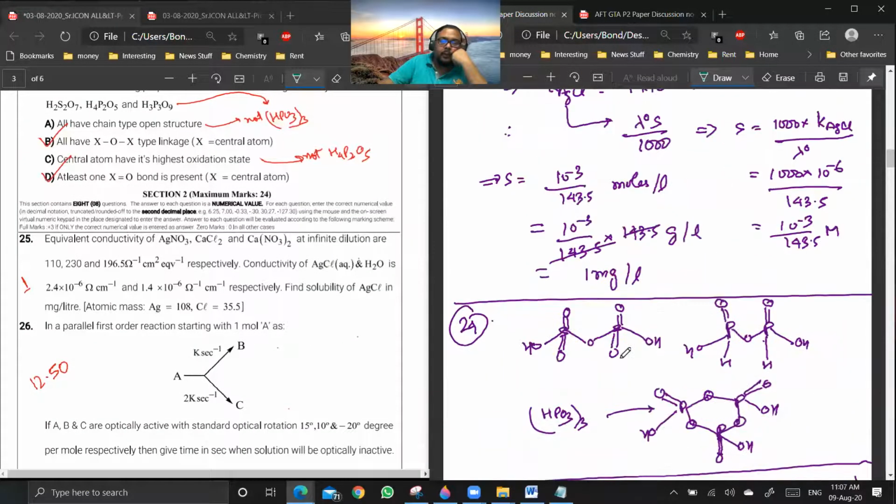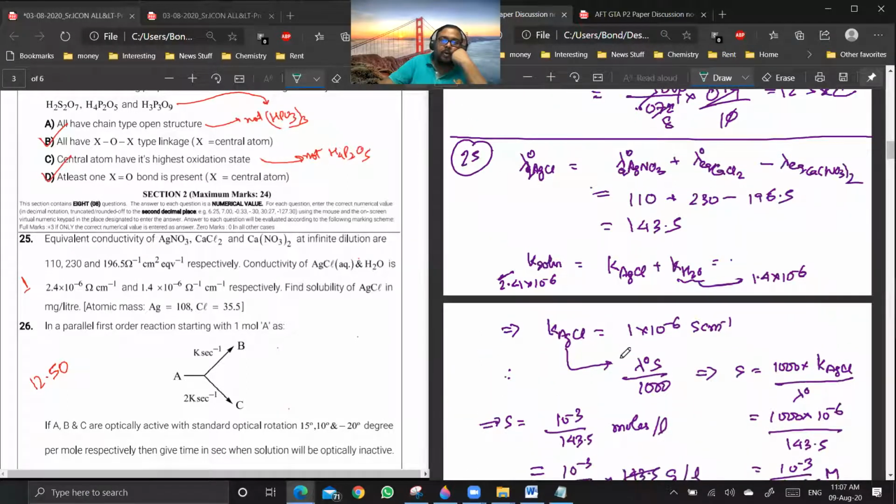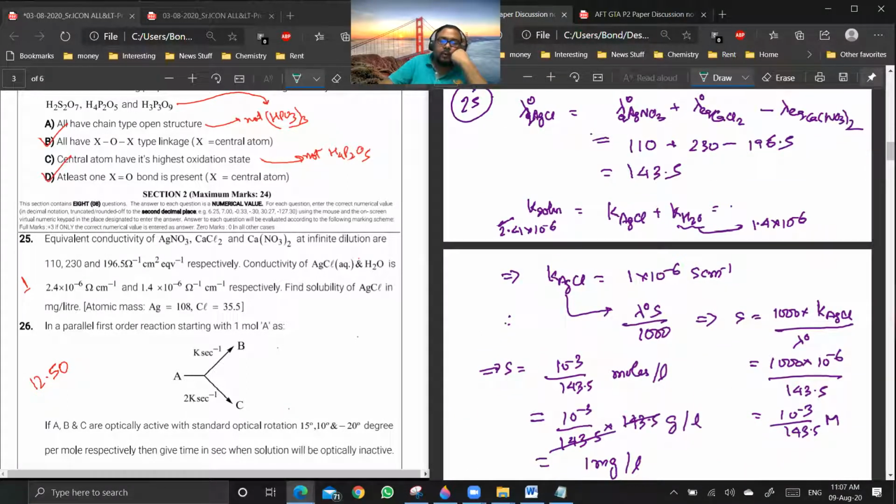Next is 25. Is 25 a doubt? No, sir. Everyone is clear on 25? You see, you first calculate lambda naught equivalent of AgCl. The conductance of the solution will be the conductance due to AgCl plus the conductance due to water.